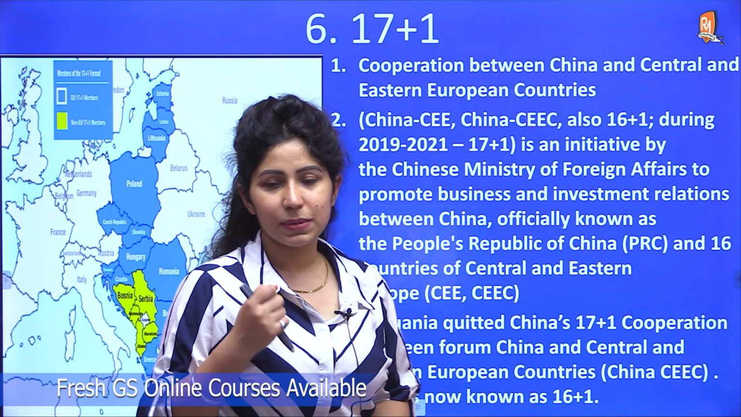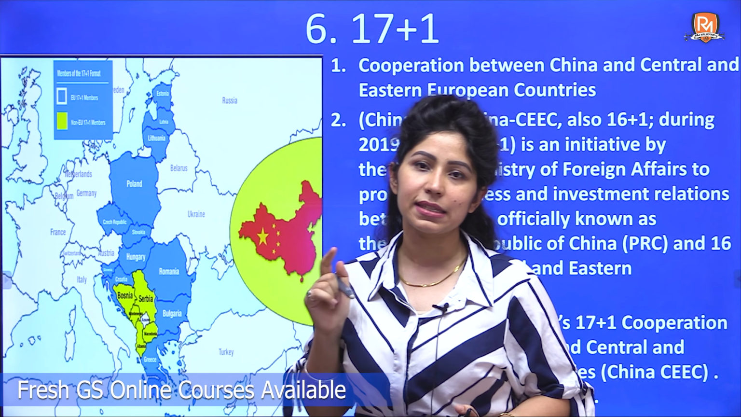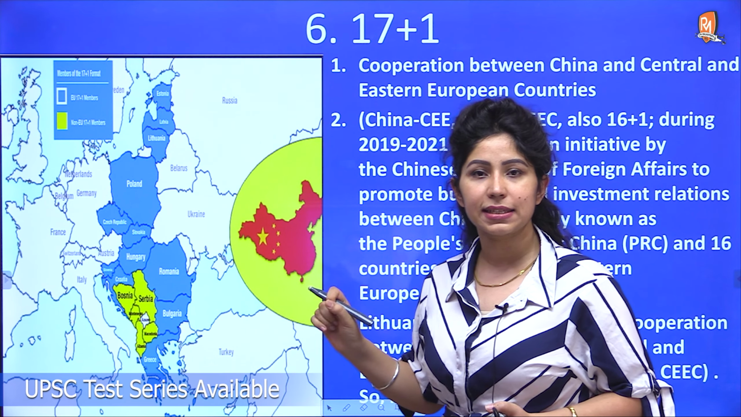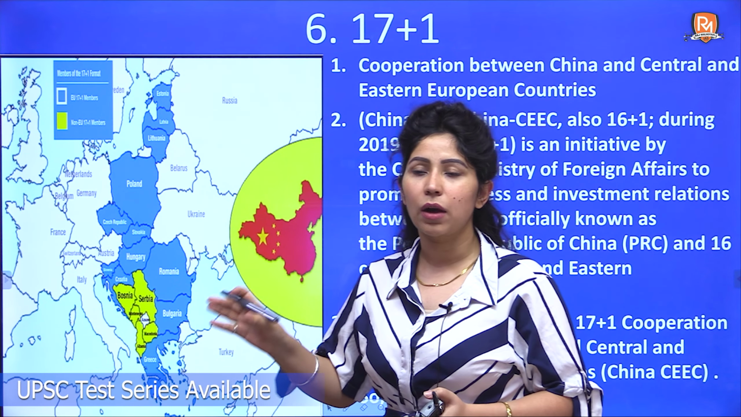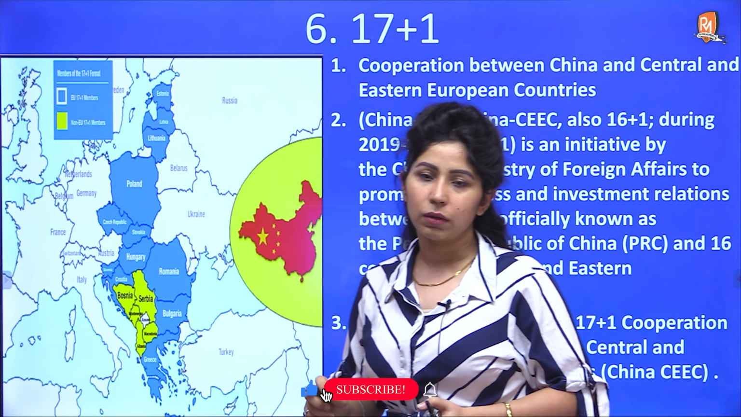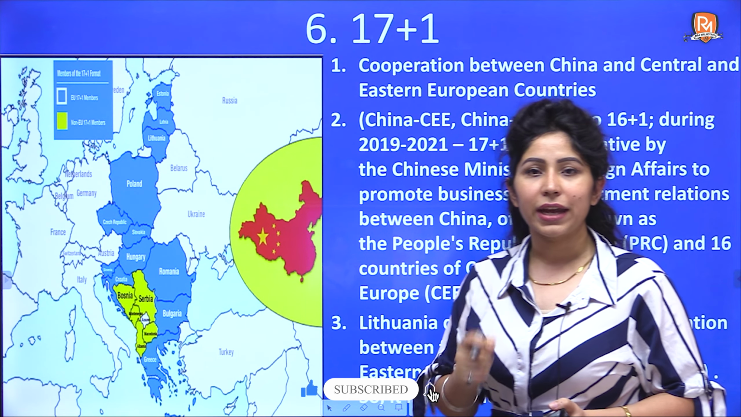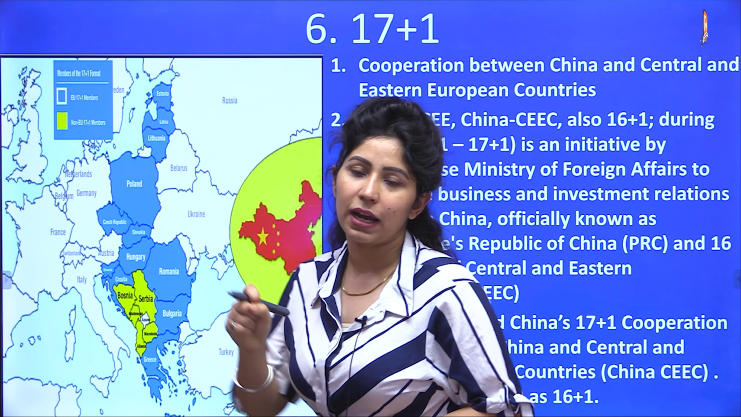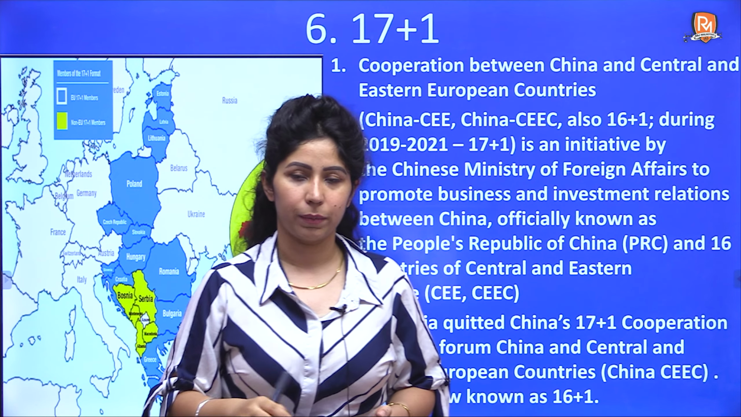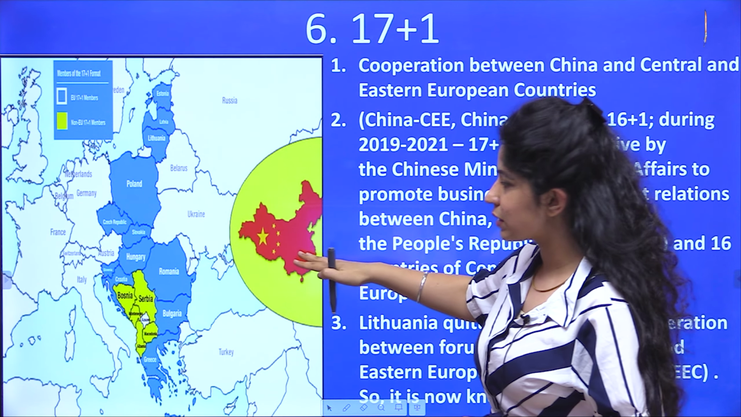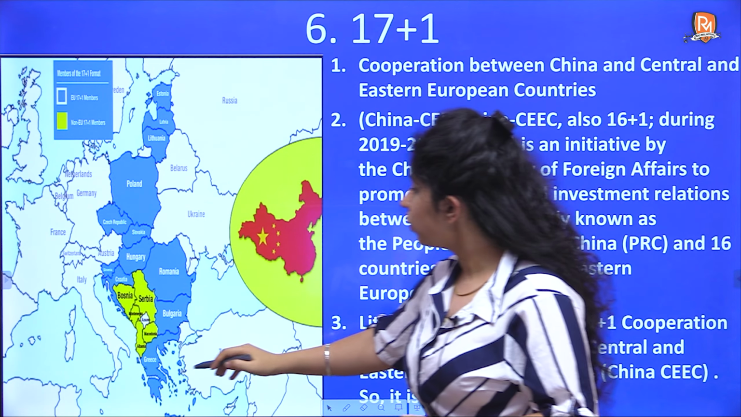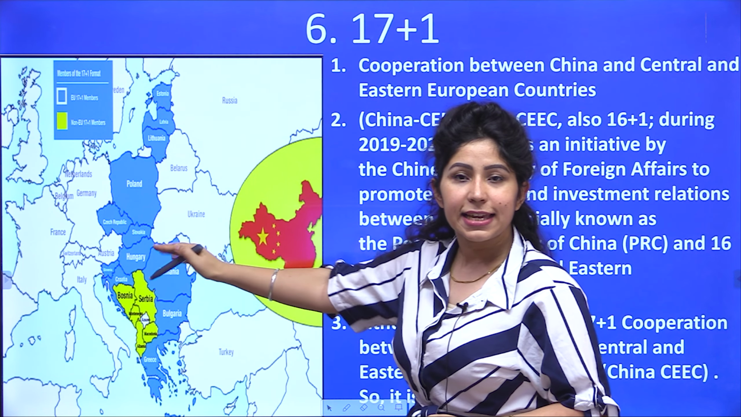The next one is 17 plus 1. Why is this important? Because it is related to China, and the location of these member countries is around Ukraine and Russia. So this is a very important organization. Recently, what is this organization about? China का Belt and Road Initiative है. China has this Belt and Road Initiative running. So to extend it to eastern part of Europe, eastern part of Europe has borders with China. So it can interact with China easily. So China decided to launch an alliance with these Eastern European countries.